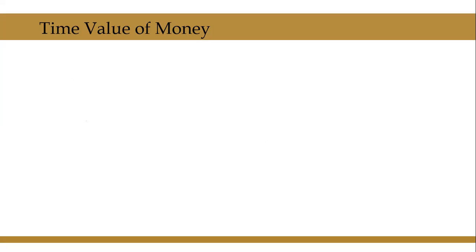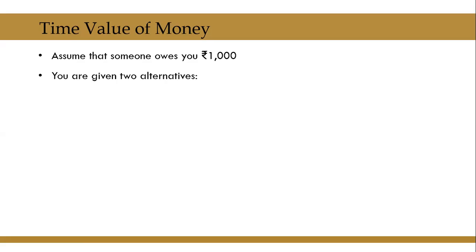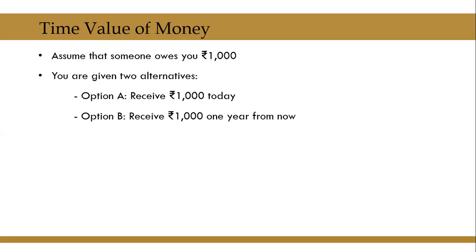We shall try to understand this with a small example. Let us assume that someone owes you rupees 1000. That means somebody has to pay you rupees 1000, and that person gives you two alternatives. Option A is you can receive 1000 today, or option B is you can receive rupees 1000 1 year from now. So these are the two options available to you. Which option will you choose?